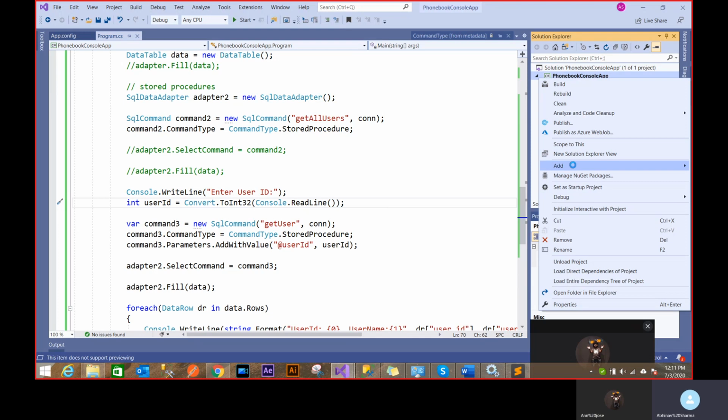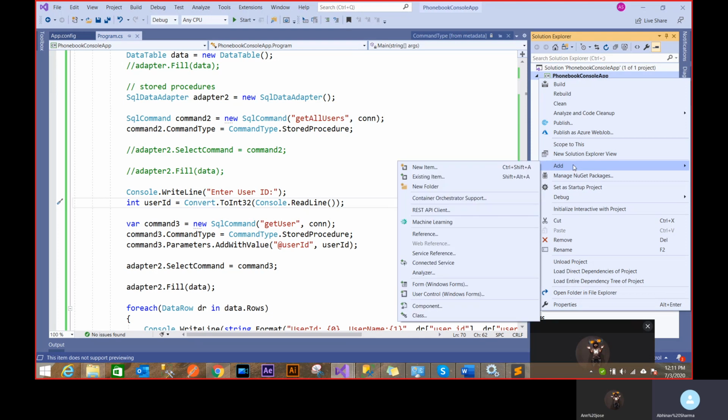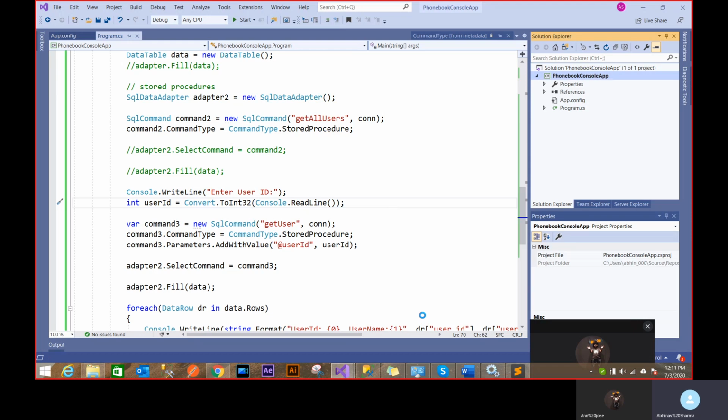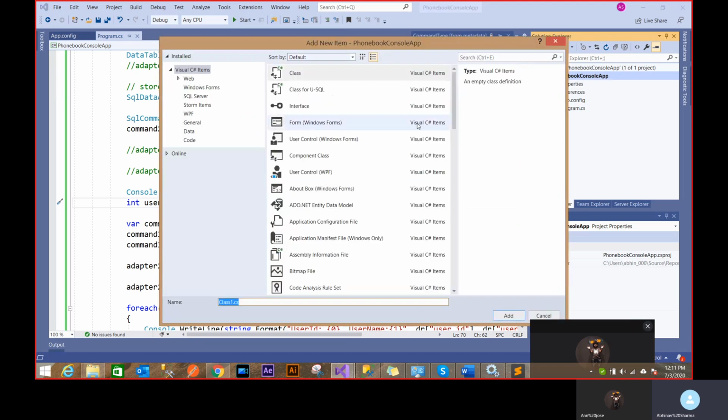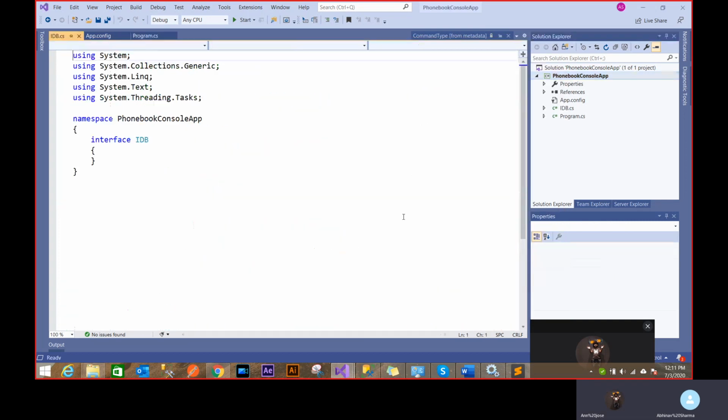The first thing to make the application modular is that you can even start with a class directly, but the best way to go is to use an interface. An interface helps you give a skeleton to a function. If I'm going to create an interface, the standard way is to start with I, then maybe DB. That's my interface now. And this interface is created with the thought that I will use it even with MySQL or SQL Server or some other database later on. So I'll use this interface skeleton to create a new manager which can be used with MySQL also. That's the idea of an interface.